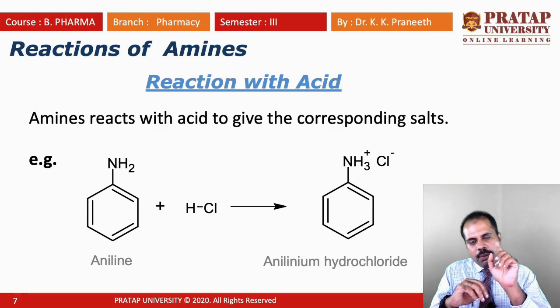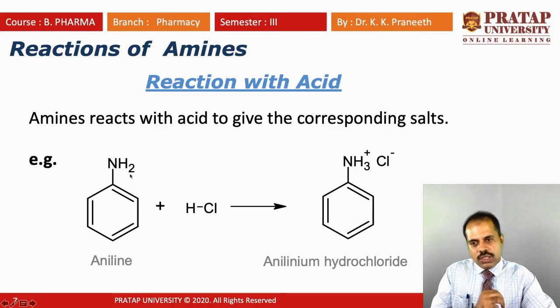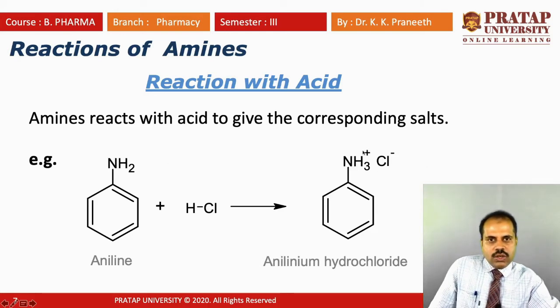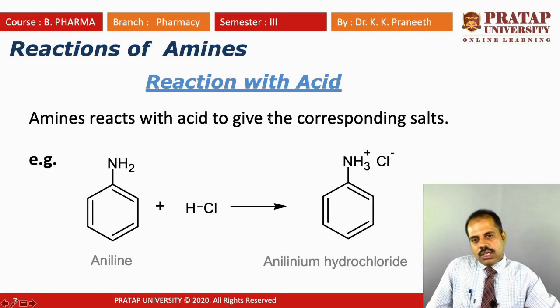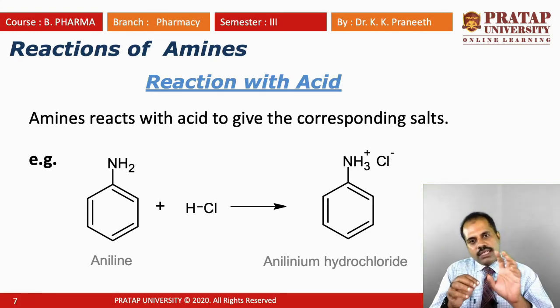So the N becomes positively charged because one more bond is formed. It has no electrons to accommodate, so it becomes a positive charge. Then the chloride minus ion goes to balance, to neutralize the charge. Because once a positive charge is here, you need a negative ion. Chloride already has a negative charge, so it will attach. So we get anilinium hydrochloride, which is a salt. The important thing to remember is that an amine plus acid gives a salt.